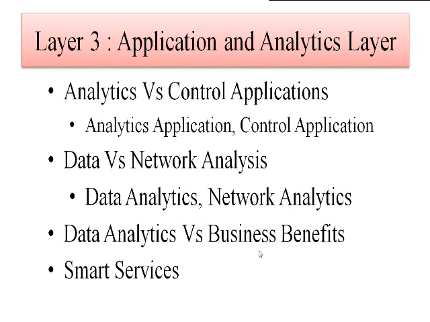For the control application, suppose there is no sunlight, you must switch on the light. Or if the temperature increases and is greater than 27, then you must switch on the fan.